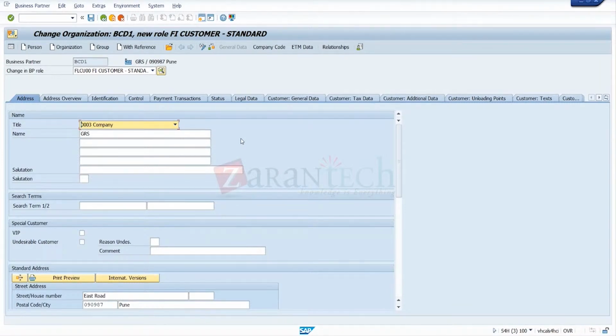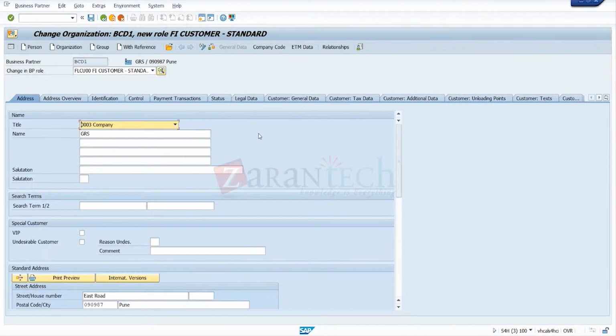You were asking about that address yesterday, like when we have different addresses, which address will be taken. That happens during the sales transaction, like the sales order, and I will show how it takes the address in the sales order.